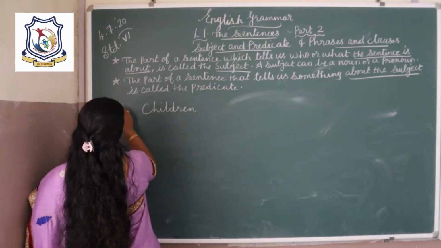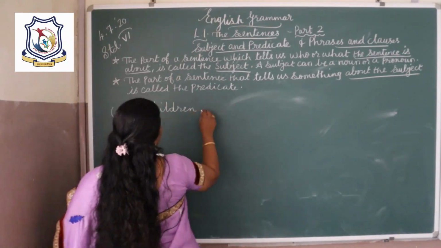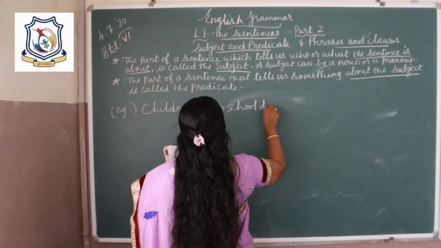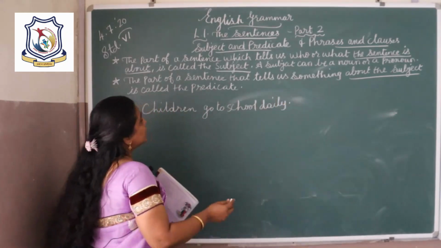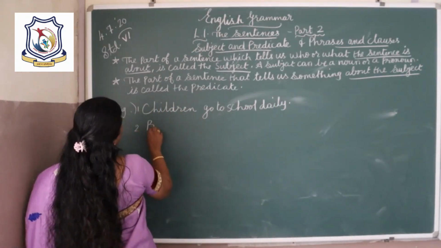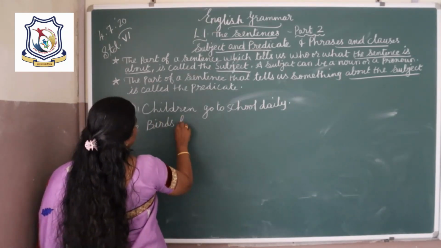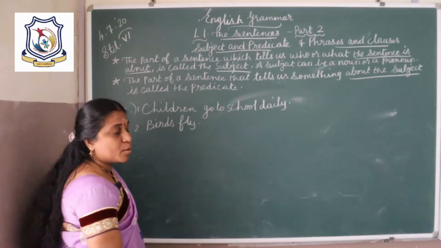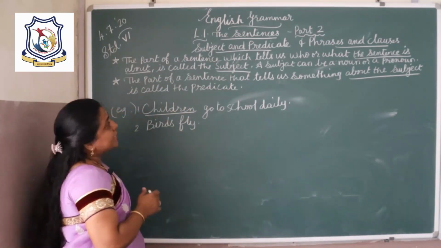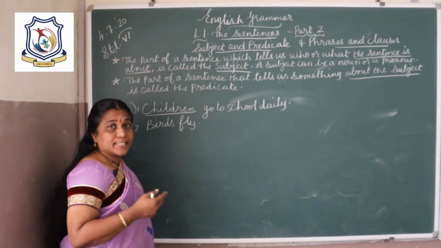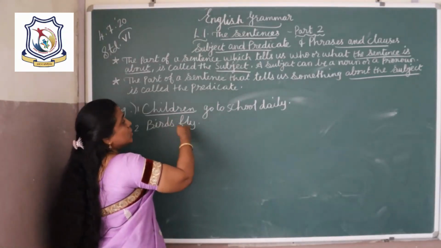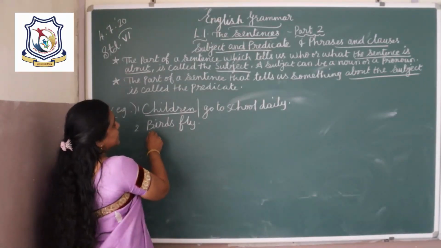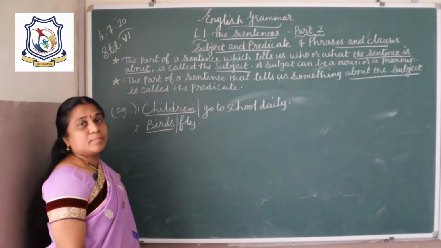Children go to school daily. And another example, birds fly. Here in the first example, the subject is about the children. So what is the sentence about? The sentence is about children. So children is the subject. In the next sentence, the sentence is about birds. So the subject is birds.